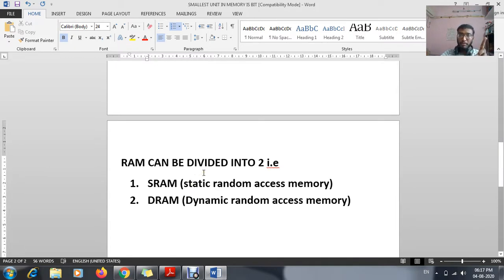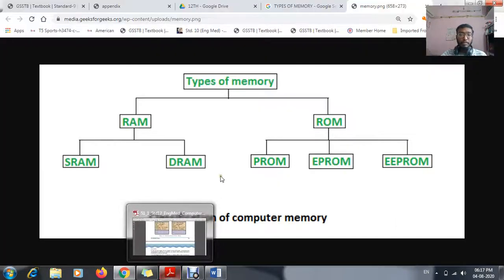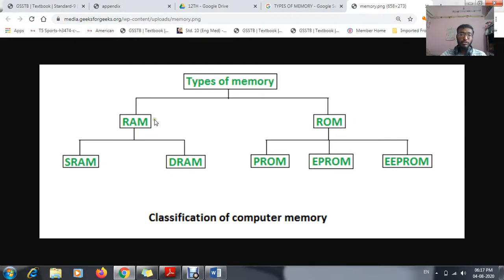First one is primary memory and second one is secondary memory. Primary memory is also divided into two, RAM and ROM. RAM is also divided into two parts, SRAM and DRAM. S stands for static random access memory and D stands for dynamic random access memory.